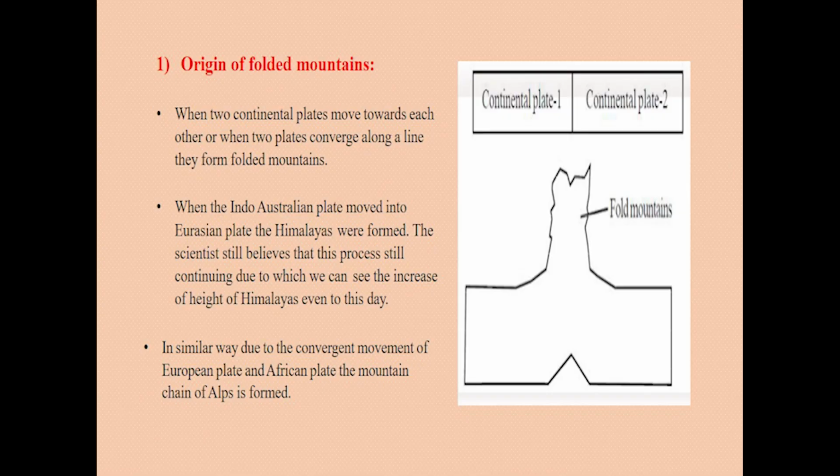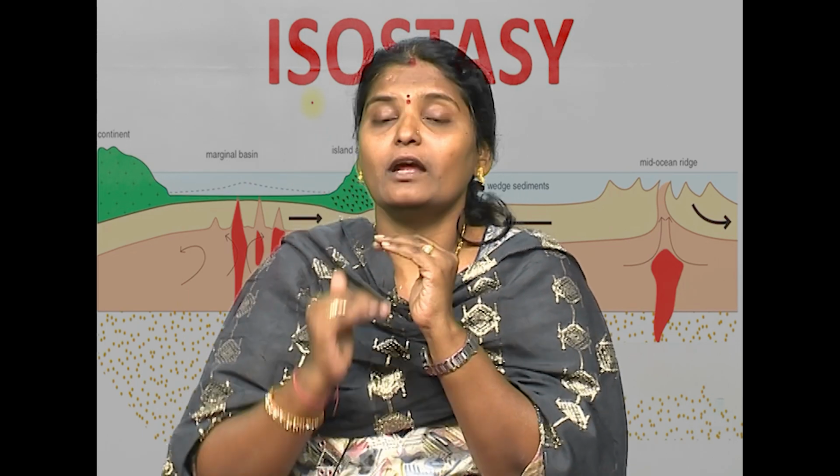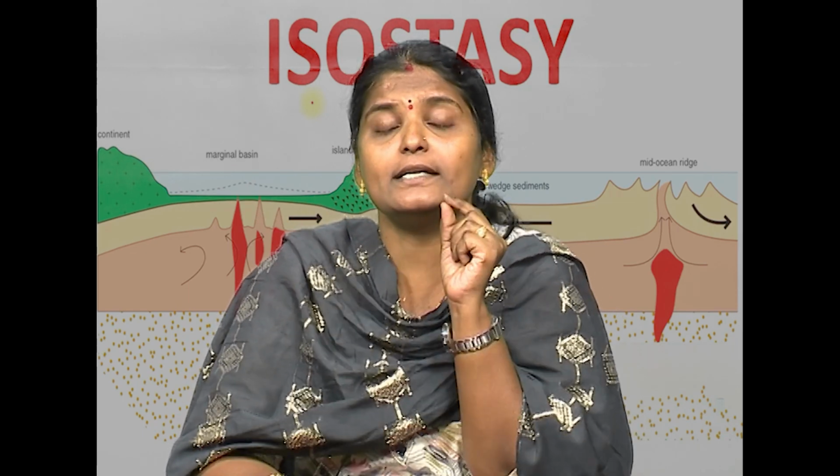A very good example of this convergent movement, the formation of fold mountains, is that when the Indo-Australian plate moved into the Eurasian plate, the Himalayas were formed. That means the Indo-Australian plate is one continental plate and the Eurasian plate is another continental plate. When these two plates move towards each other, the middle portion is folded due to the pressure created by the two plates, isn't it? That's how the Himalaya mountains were formed. This is a good example of the origin of fold mountains.